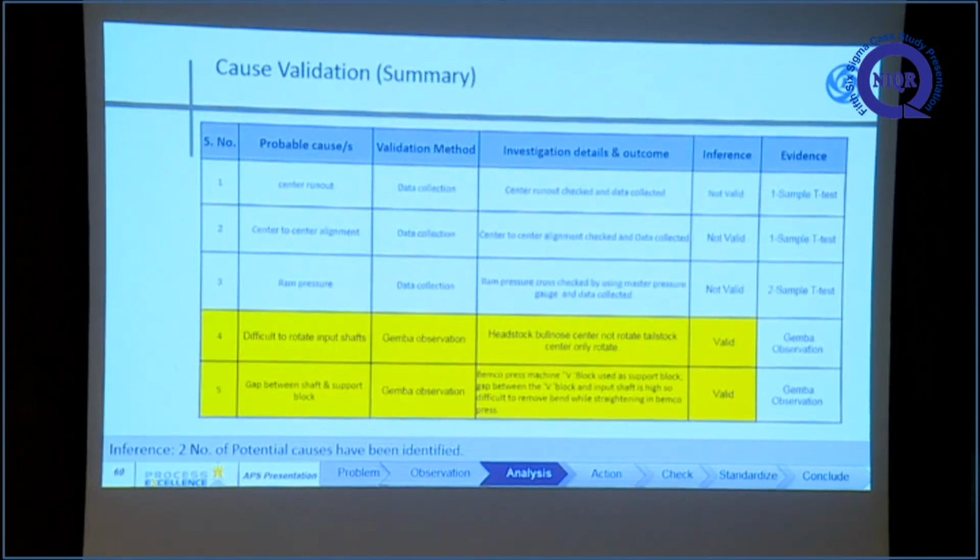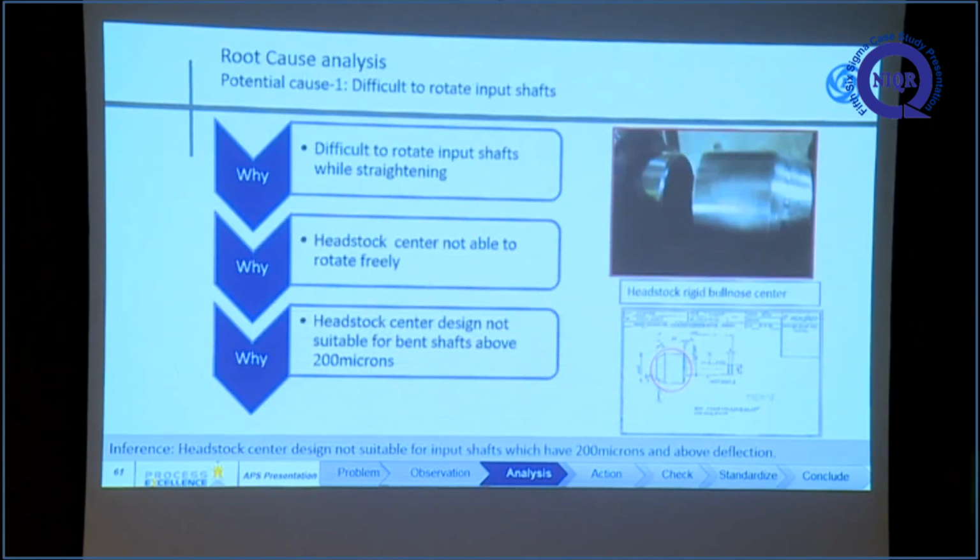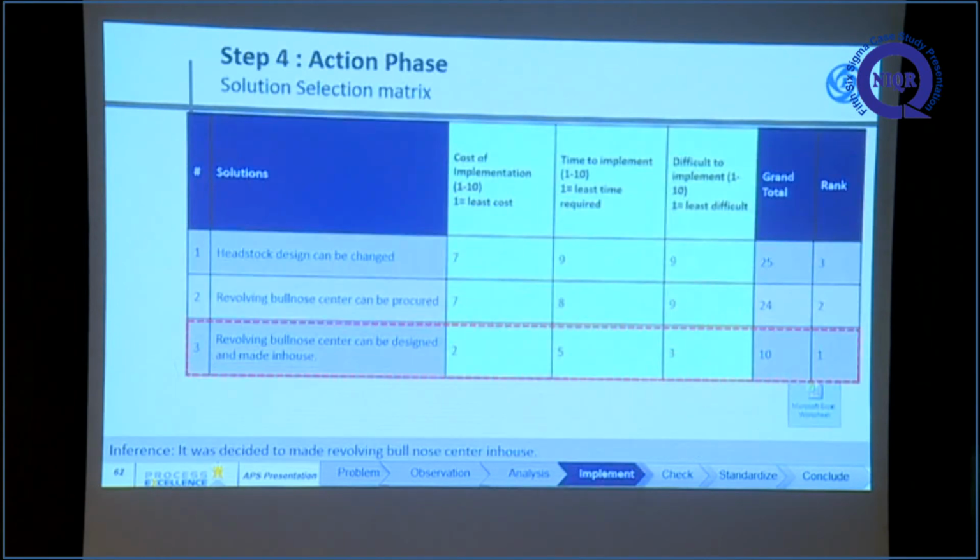So from the cause validation, two valid causes are identified. This is the why analysis for difficult to rotate input shaft. From this, the root cause is that the S-stack center design is not suitable for bend shafts above 400 micron. From this action space we have developed three solutions. First is that the S-stack design can be changed. It is very costly and time taking.